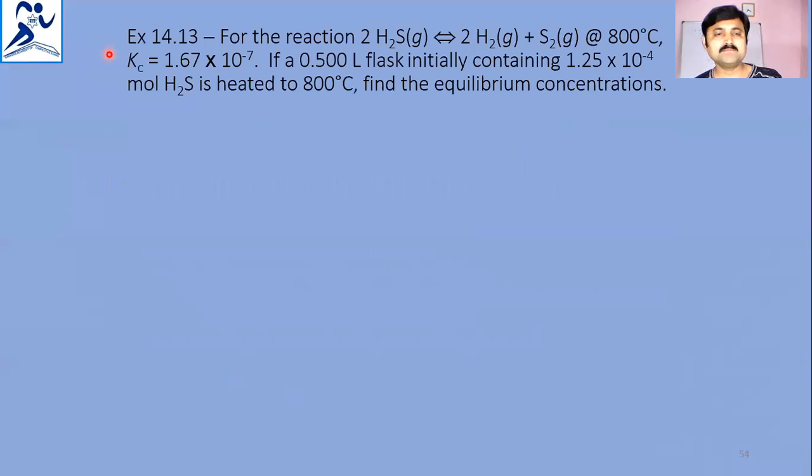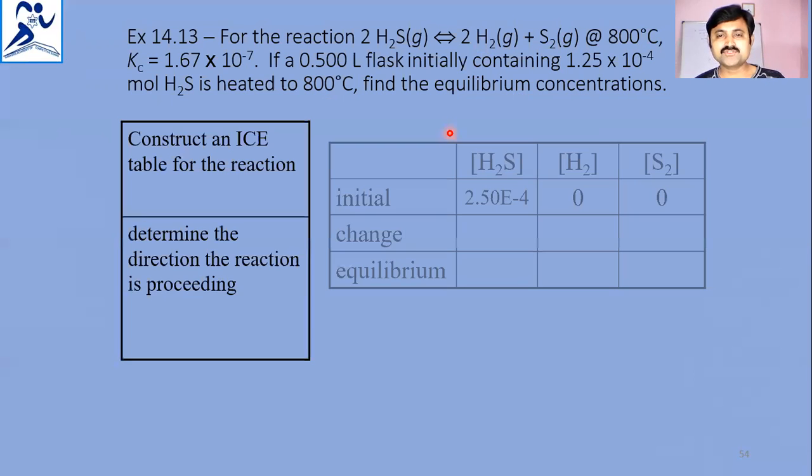Now see one more problem. For the reaction 2H2S in equilibrium with 2H2 plus S2, at 800 degrees Celsius, the Kc value is given as 1.67 times 10 to the power of minus 7. A 0.5 liter flask initially containing 1.25 times 10 to the power of minus 4 moles of H2S is heated at 800 degrees Celsius. What are the equilibrium concentrations? So we have to find the equilibrium concentrations of the compounds.